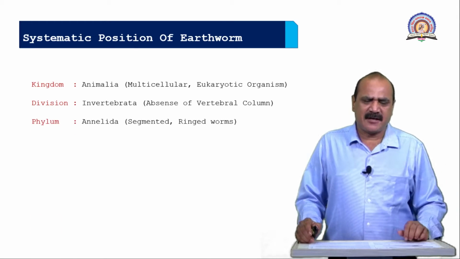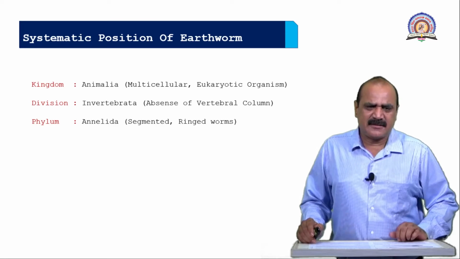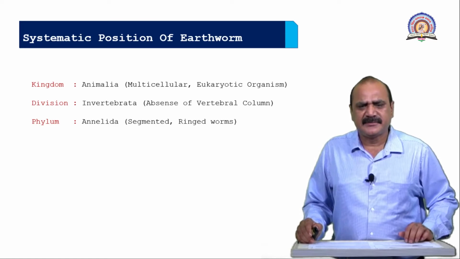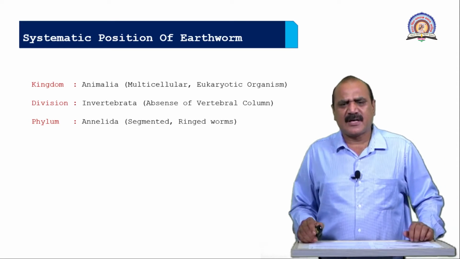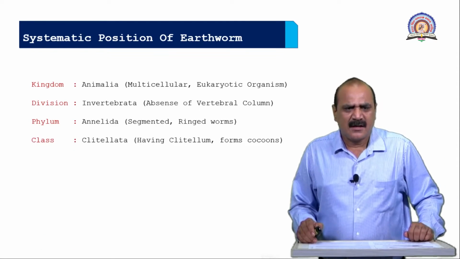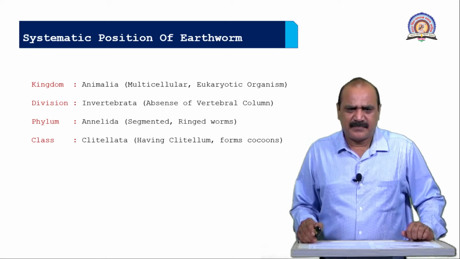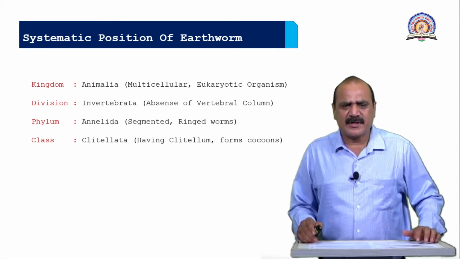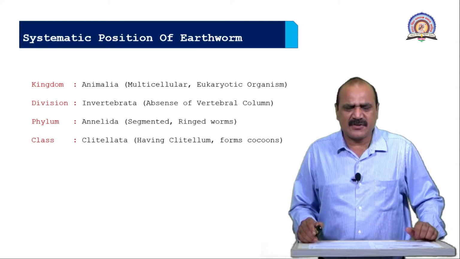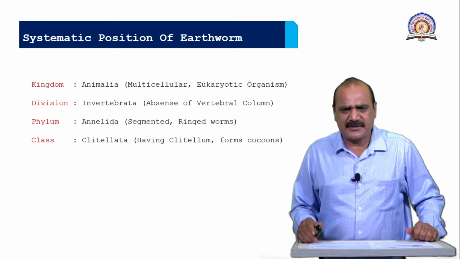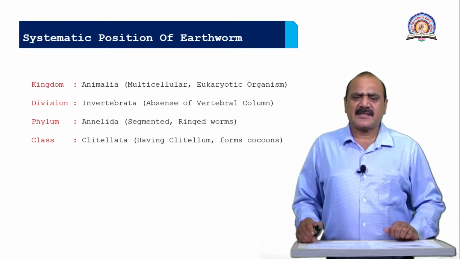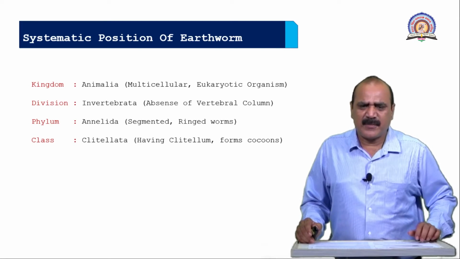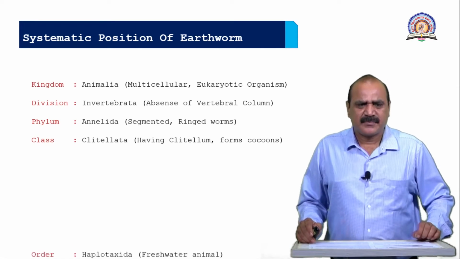Then phylum Annelida. The body is segmented, and each segment is made up of annular ring-like structures. Class Clitellata, or these are also included in Oligochaeta, because of the presence of the clitellum in 14, 15 and 16 segments, and these parts are useful for the formation of cocoons.